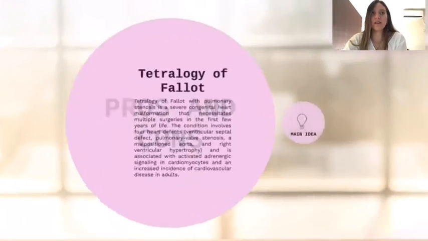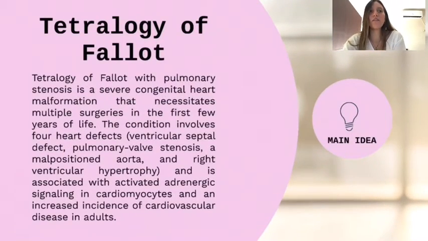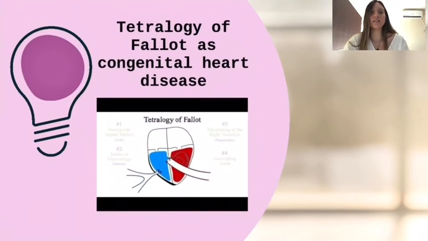Pros and cons. Tetralogy of Fallot. Tetralogy of Fallot with pulmonary stenosis is a severe congenital heart malformation that necessitates multiple surgeries in the first few years of life. The condition involves 4 heart defects: ventricular septal defect, pulmonary stenosis, a malpositioned aorta, and right ventricular hypertrophy, and is associated with activated adrenergic signaling in cardiomyocytes and an increased incidence of cardiovascular disease in adults. Main idea: Tetralogy of Fallot as congenital heart disease.